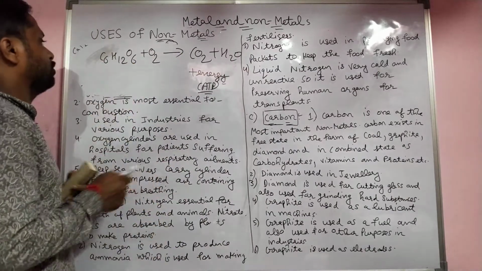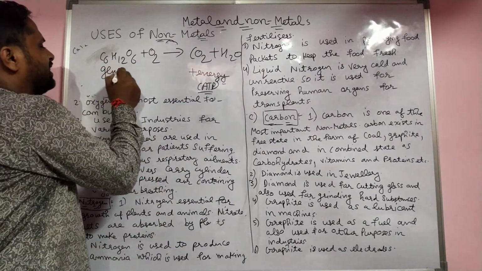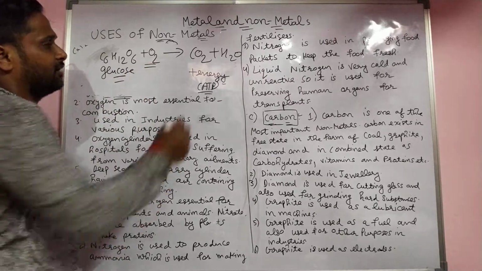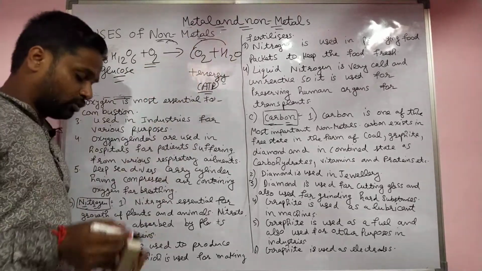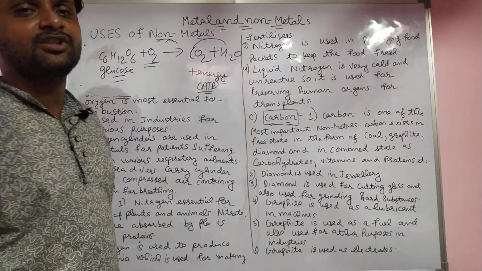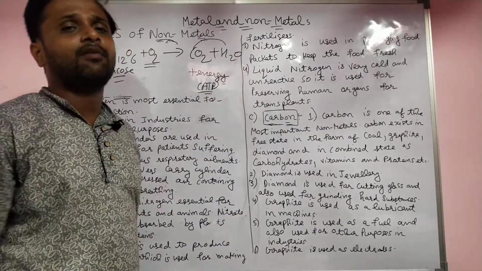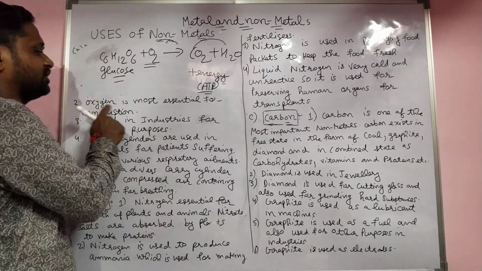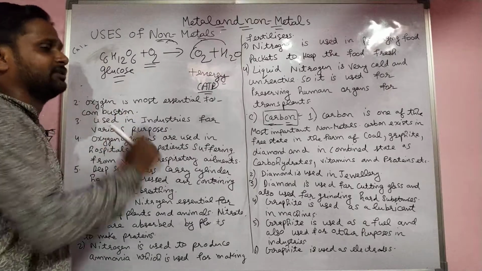Here the glucose, when we get energy, is converted back by an oxidation reaction into CO2 and H2O. It is a type of combustion reaction. We get energy in the form of ATP. Now the second is, oxygen is most essential for combustion.